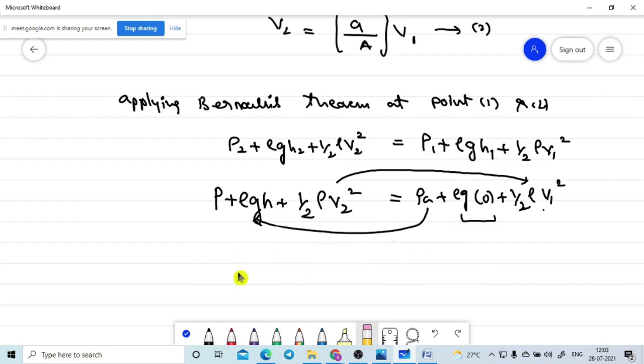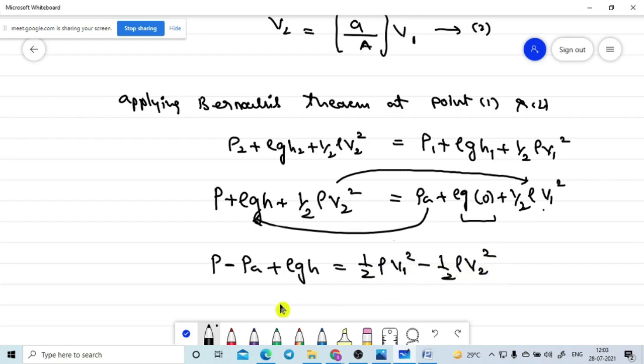So can I write like this? P minus PA, because PA came from right to left, PA plus rho GH is there, is equal to this half rho V2 square is gone this side, that is equal to half into rho into V1 square minus half into rho into V2 square. Is there any doubt? ఏం లేదు కదా, డౌట్ ఏం లేదు కదా?